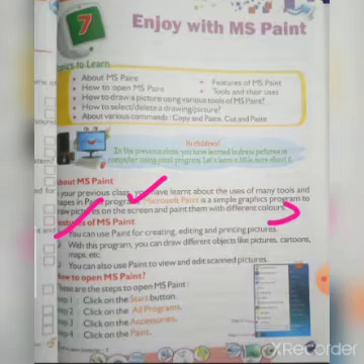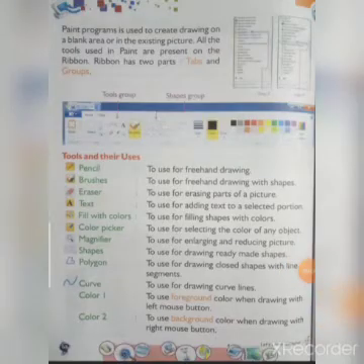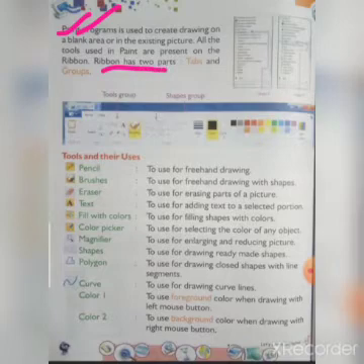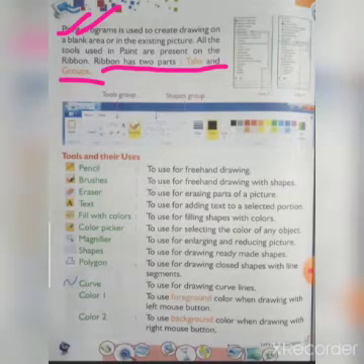Then come to the next page. Now here in this point, the Paint program is also used to create drawings on a blank area or on an existing picture. All the tools used in Paint are present in the ribbon. The ribbon has two parts, you remember this, underline: tabs and groups. The ribbon is the part where the tools of Paint are present.